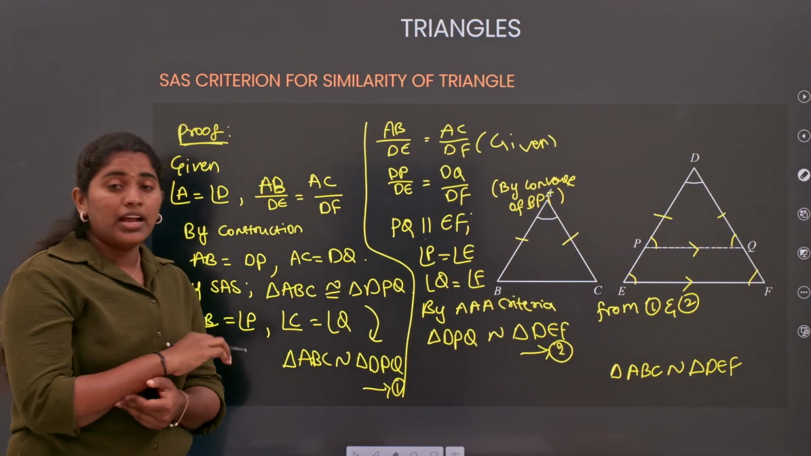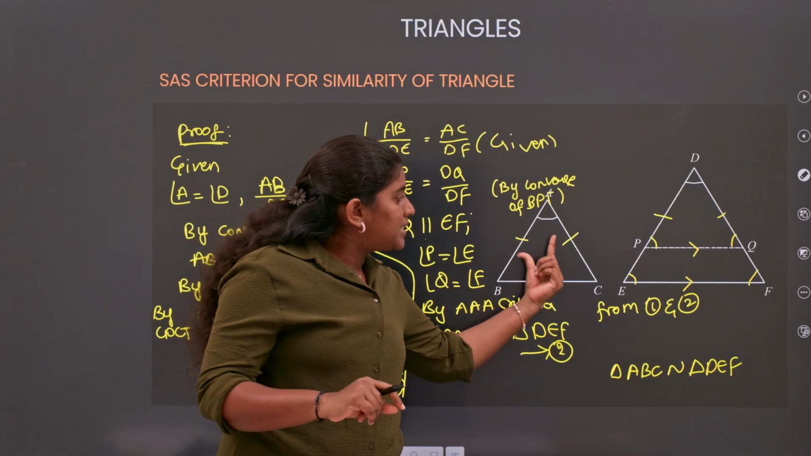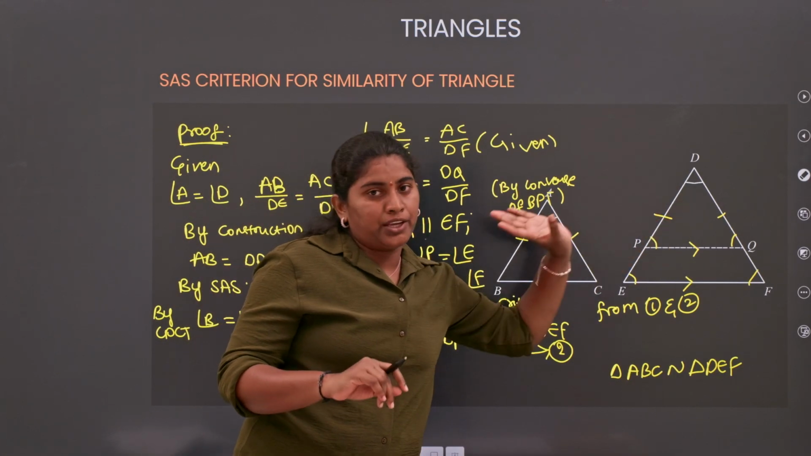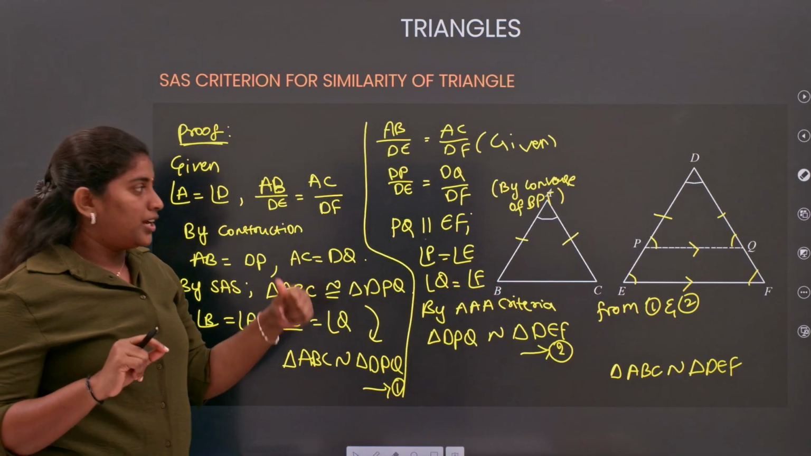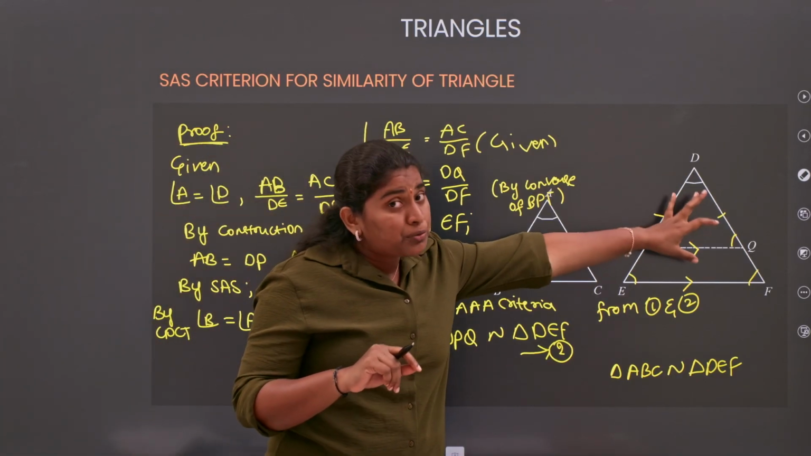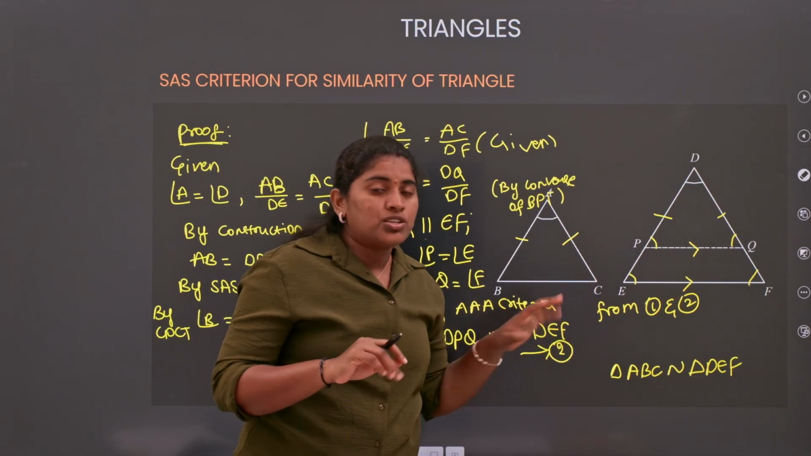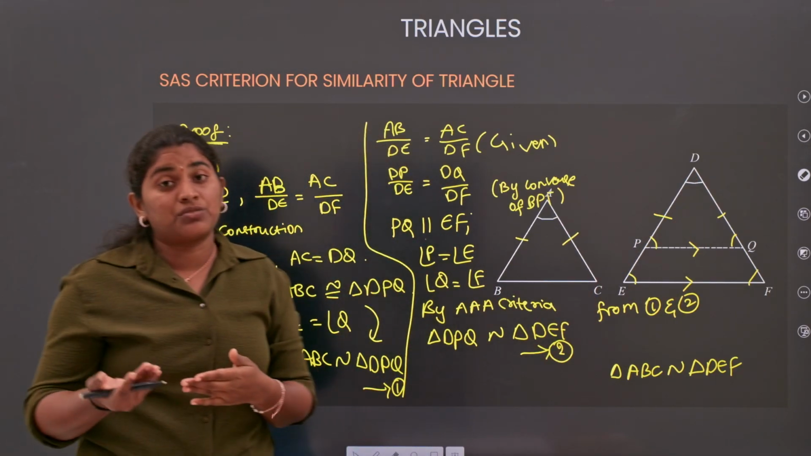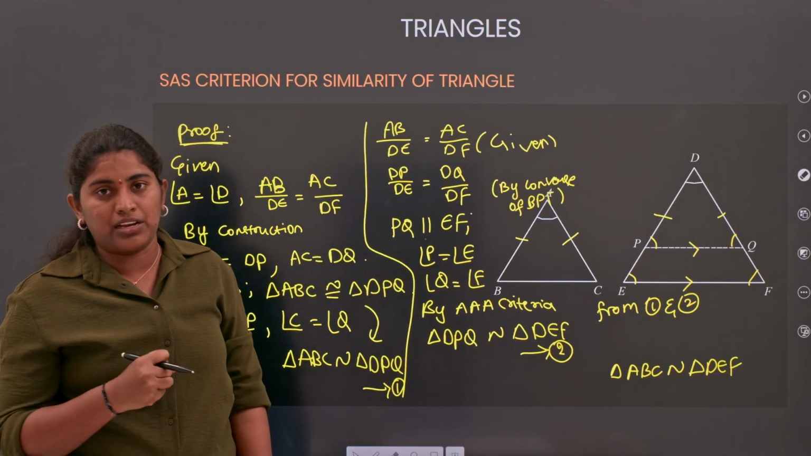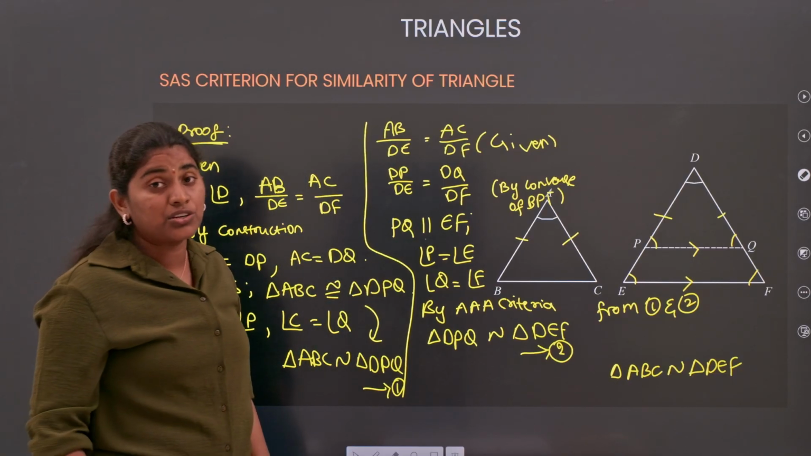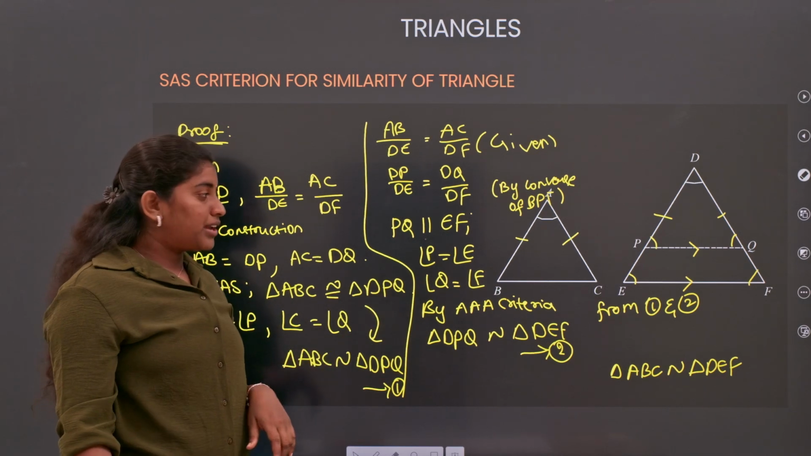So as I told you, first you need to prove that ABC is congruent to DPQ, so you will get ABC is similar to DPQ. Next, we need to prove that DPQ is similar to DEF. So you need to take the required conditions they gave, and from there you will get the required condition in order to say that the given two triangles are similar. Now, can we go for the next one?